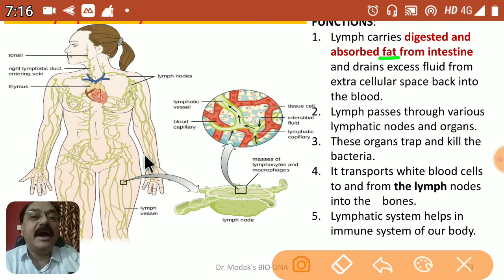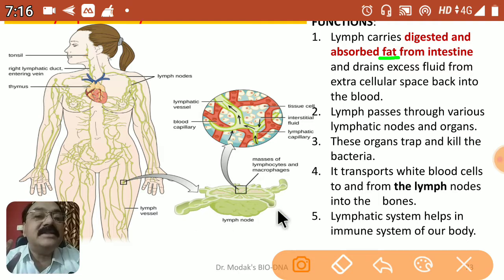Yes, here I have tried to show you the diagram. All this green colored network is a network of lymphatic vessels. And when these lymphatic vessels from all over the body meet, here it is shown, a lymphatic node. A node is a kind of special organization where the lymphatic vessels carry the lymph from different sides, and inside this lymphatic node you can see there is a system by which these nodes are filtering and trapping